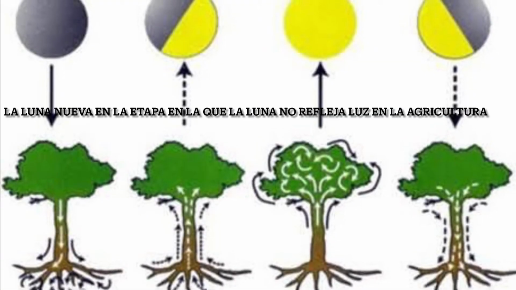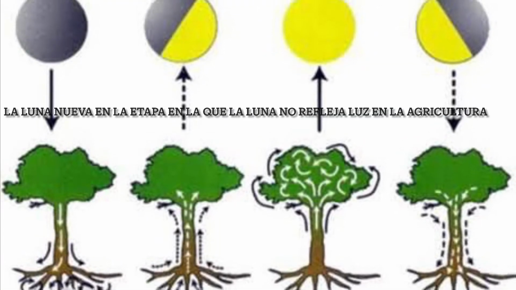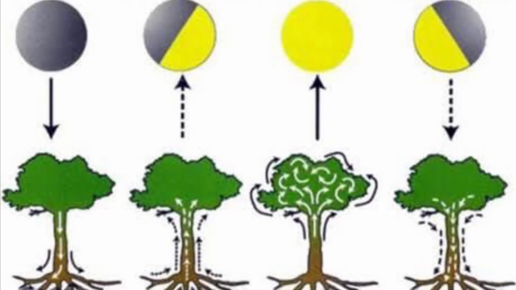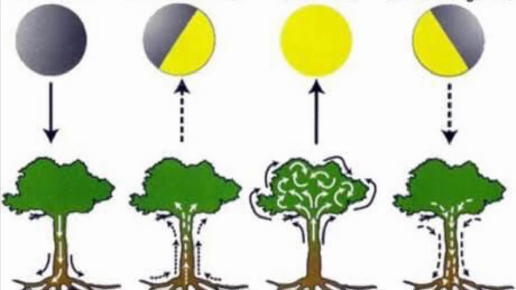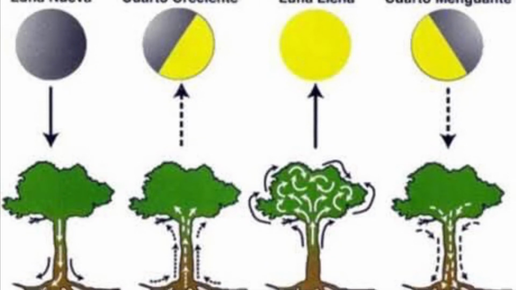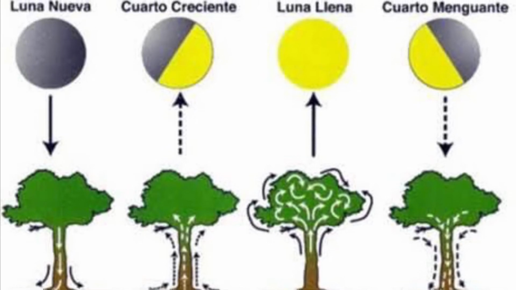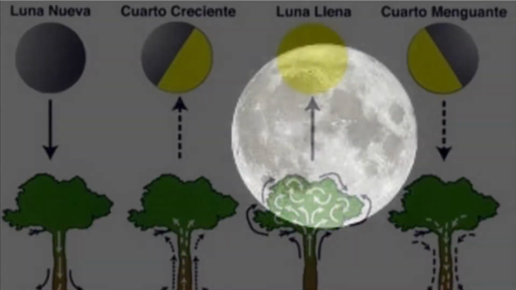Effect that they can have in the environment. The new moon is the stage in which the moon does not reflect light. In agriculture, this cycle is known as the rest cycle, since when the moonlight drastically decreases, the roots and plants grow slower than in other phases.